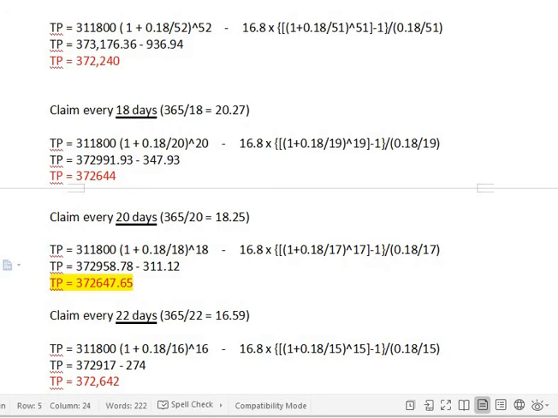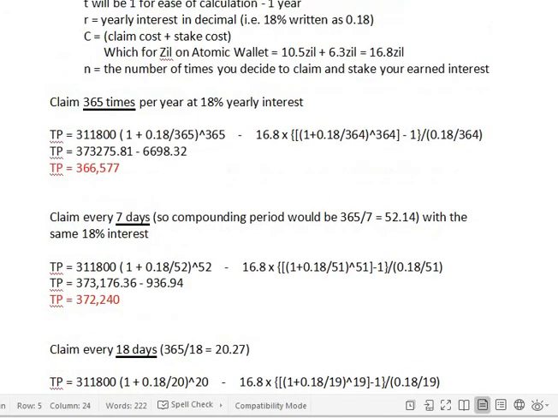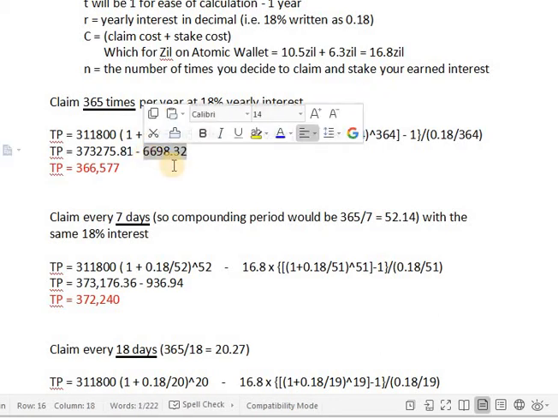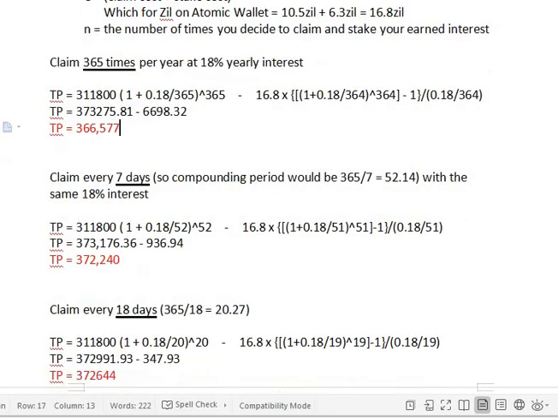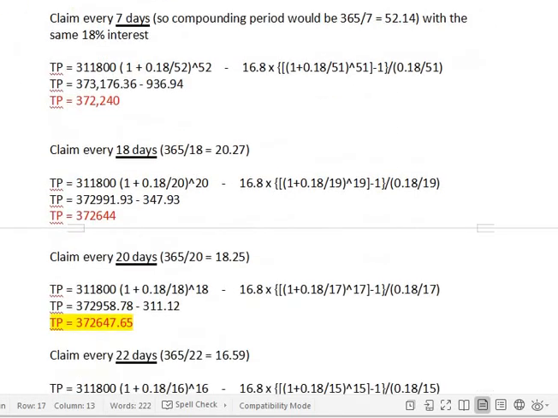What's for sure is that you do not want to claim and restake every day. That is just a huge waste of money, as you can see. Unless you have a lot more ZIL than I do. So if you have millions of ZIL and you run it through this calculation, it might show you that the best time for you to claim and restake will be every day. But that's for very few people out there. Most people, I guess, have around what I have, or a bit less. So they should be looking at optimally anything more than a week or two up to a month. Somewhere in between there is going to be their sweet spot.